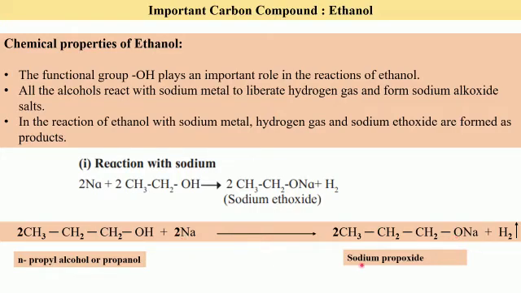So sodium name will be first here. After that the name of the alkane root word will come. Here we have 3 carbon atoms, hence it's a derivative of propane, and the root word will be prop. And for oxygen we have oxide. So the name of the compound will be sodium propoxide. So this is one more example. The balancing of the equation is same as the previous one.